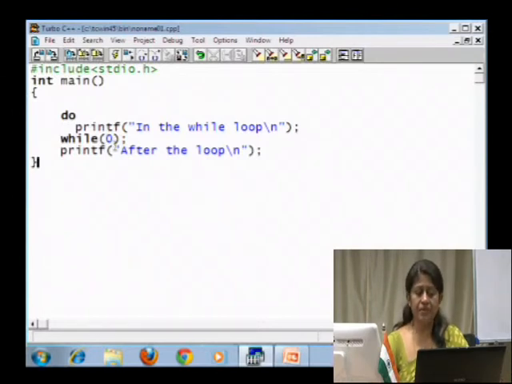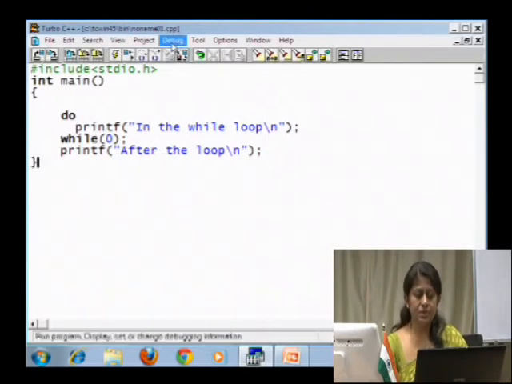Here, since we have given directly a value 0 rather than a condition, it means that the condition is a false value. So, when this program is executed, for the first time the loop body is executed, because we know that do while is an exit control loop. So, the first time it is executed, the statement in the while loop is printed, and when it comes to the condition checking, it sees that the condition is false. So, it comes out of the do while block and then prints the statement after the loop, and there the program ends. So, let us look at the output.